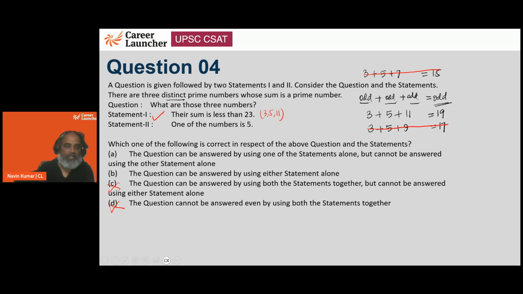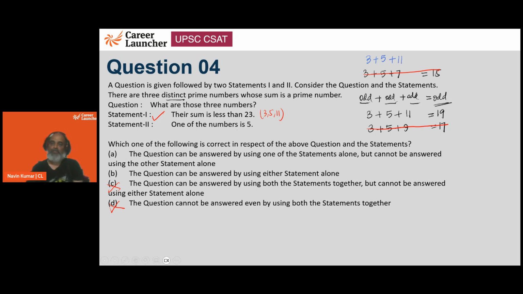Okay. Next, one of the numbers is 5. If one of the numbers is 5 and three distinct numbers whose sum is a prime number, so 5 is one number, then we can have 3 plus 5, and then we can have an 11, which is going to be 19.